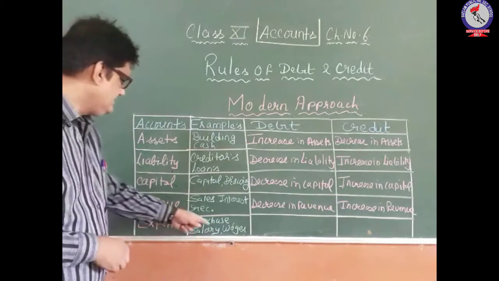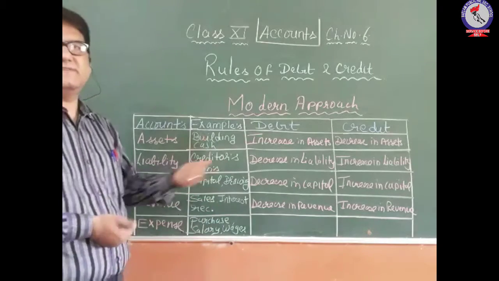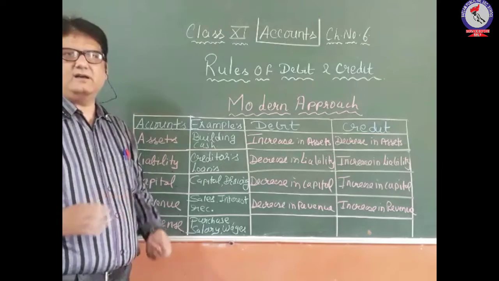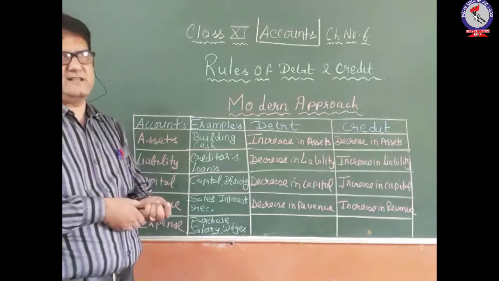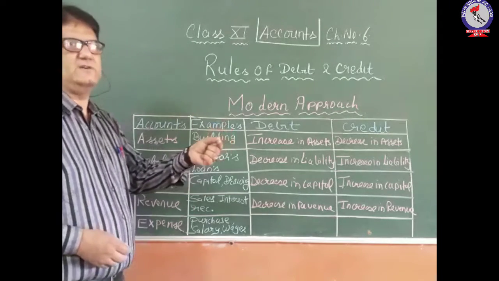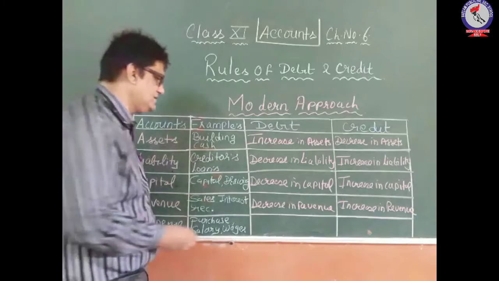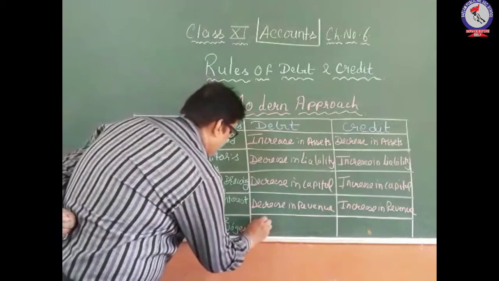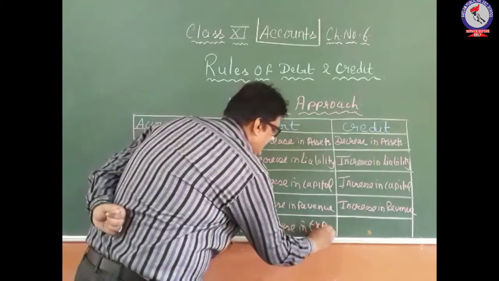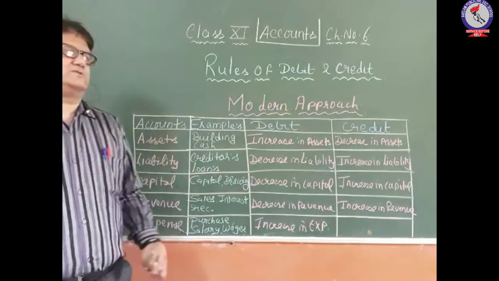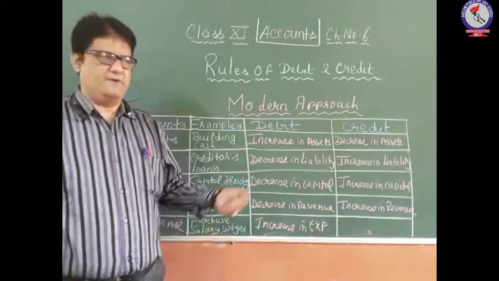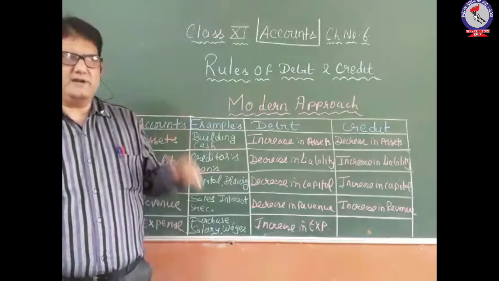Purchase, salary, wages. Now these are examples related to expenses. So the next category is expense. Whenever the expenses of the business take place, it will increase the expense of the business. So any increase in the expense of the business should be debited. So debit, increase in expense. Let's say salary is being paid to the employees. Salary is one of the expenses for you, which at present has increased. So salary account should be debited.